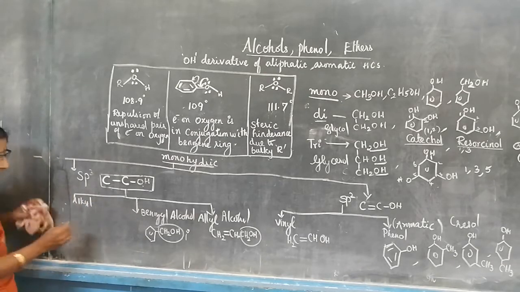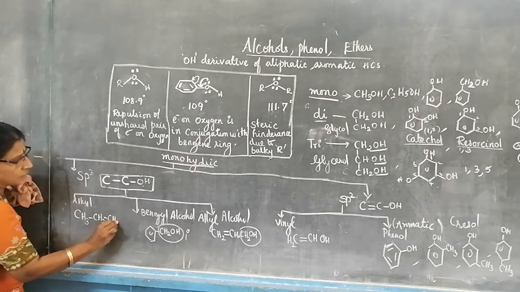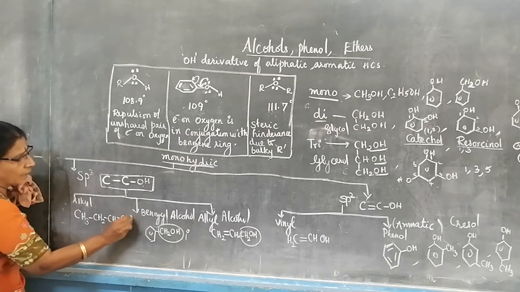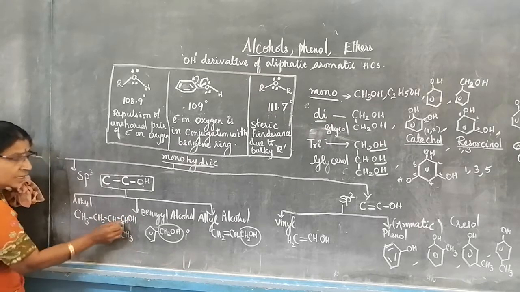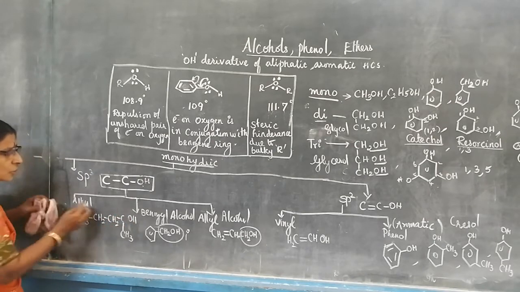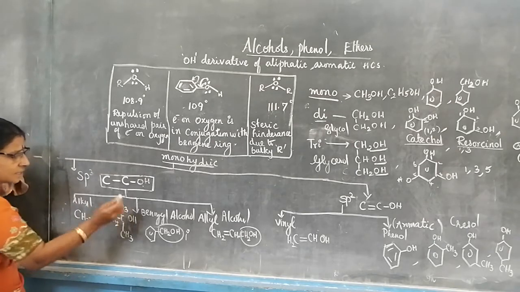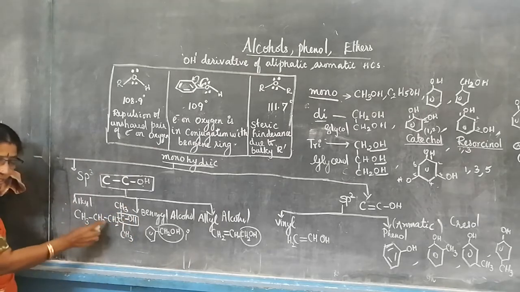Now we will understand. CH3, CH2, CH2, CH2OH. In that I have removed one hydrogen and written CH3. Then it is called secondary, I said. If you remove that hydrogen also and again write one CH3, then it is coming as COH. Then it is tertiary.